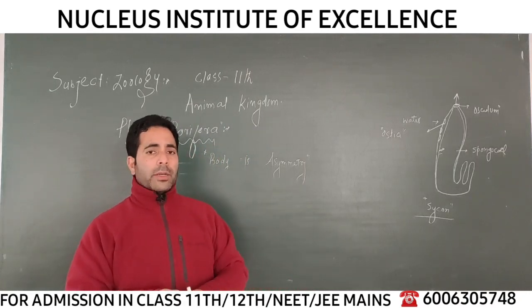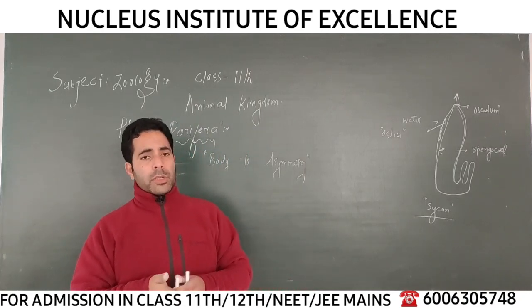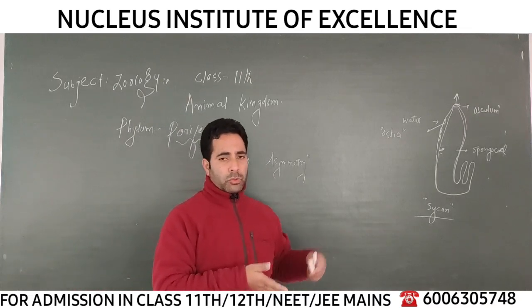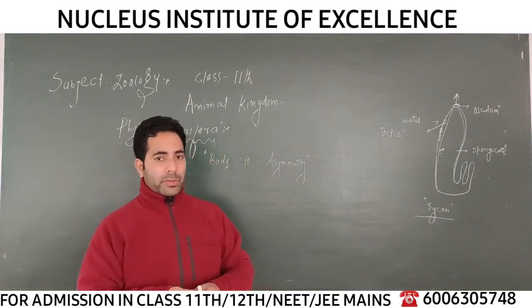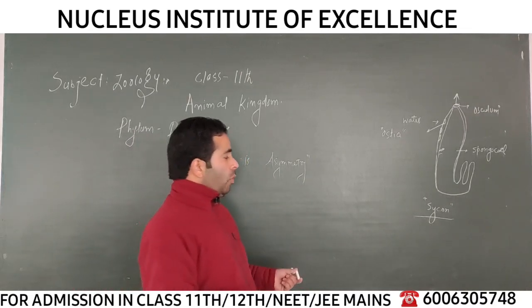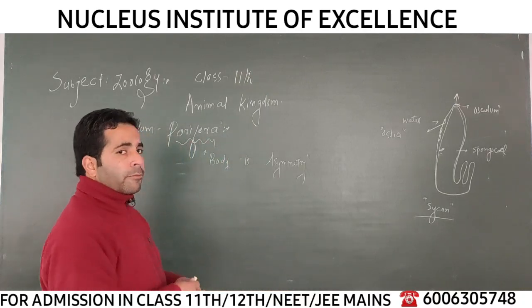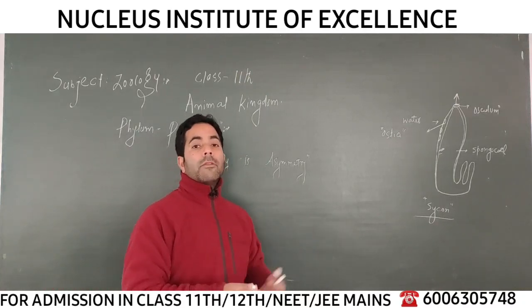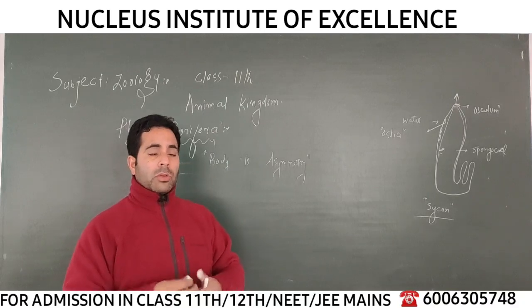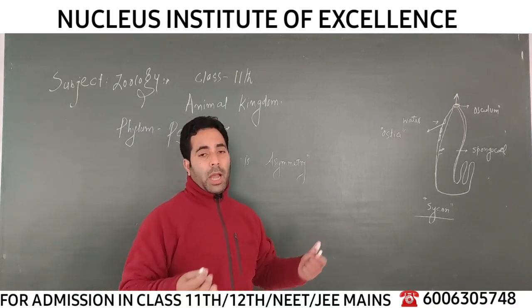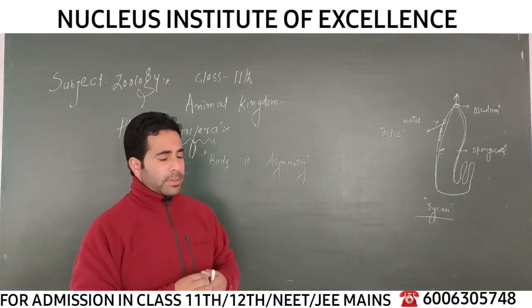And if digestion takes place in a tube, in a digestive tract or alimentary canal, this is called extracellular digestion. But the phylum Porifera does not have that level of organization. They have the cellular level of organization, so we cannot think about a digestive system.